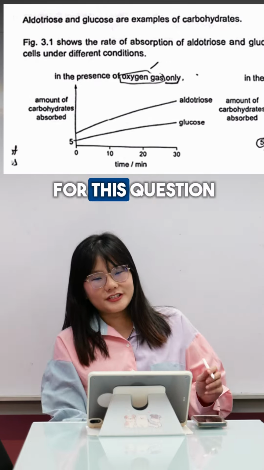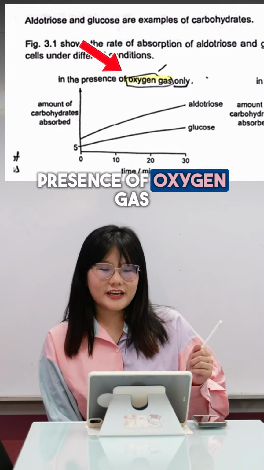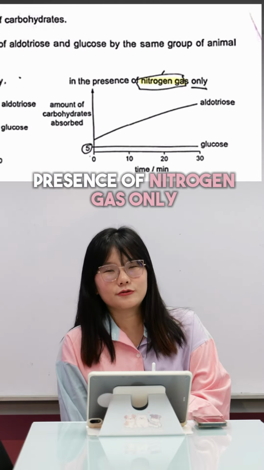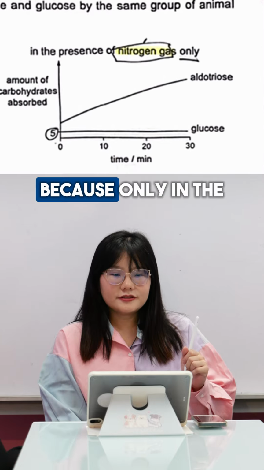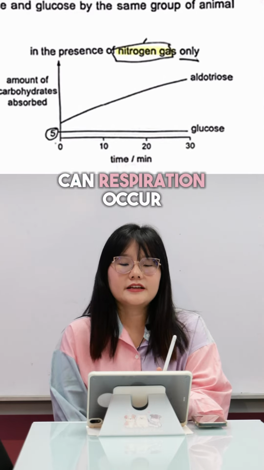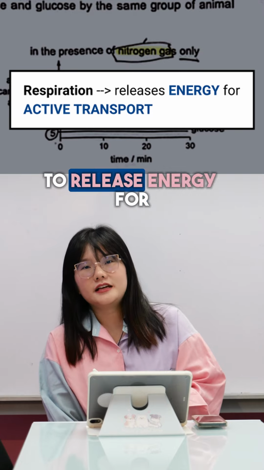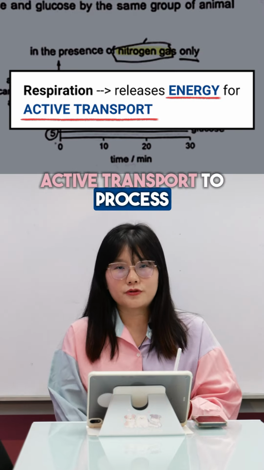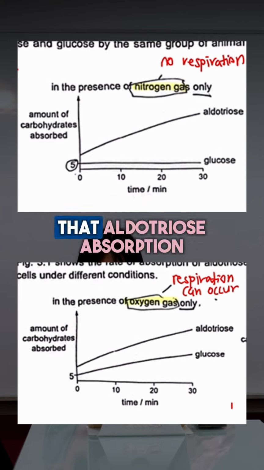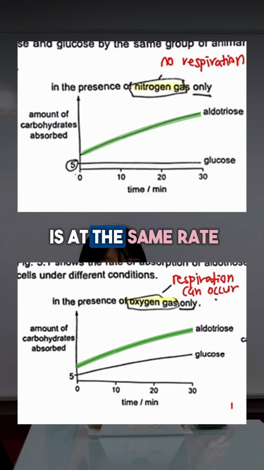2 graphs are given for this question. One is in the presence of oxygen gas, one is in the presence of nitrogen gas only. Why is this significant? Because only in the presence of oxygen gas can respiration occur to release energy for active transport to process. In both graphs, notice that aldotriose absorption is at the same rate.